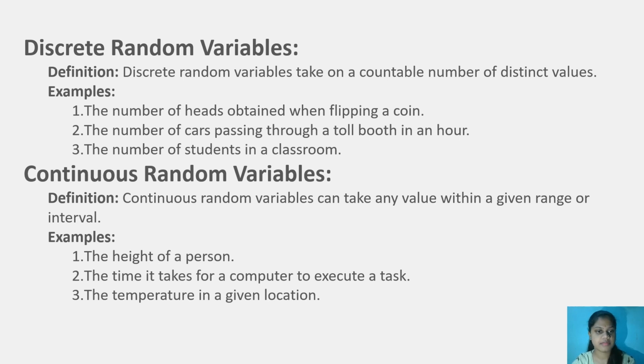Continuous random variables. Continuous random variables can take any value within a given range or interval. It requires a range. Examples: the height of a person, the time it takes for a computer to execute a task, the temperature in a given location. These all are the examples of continuous random variables.